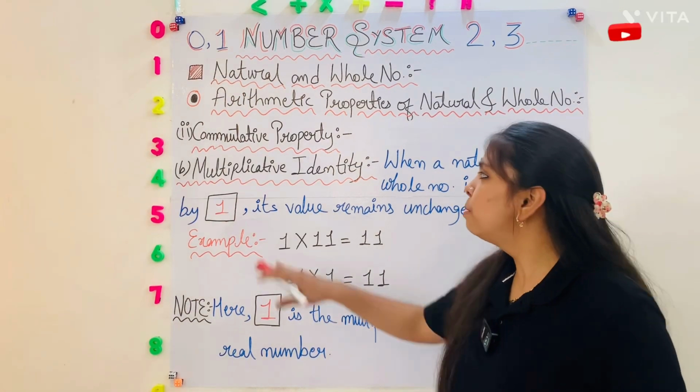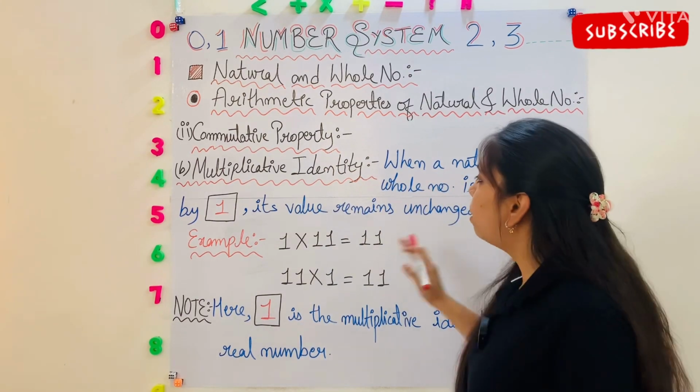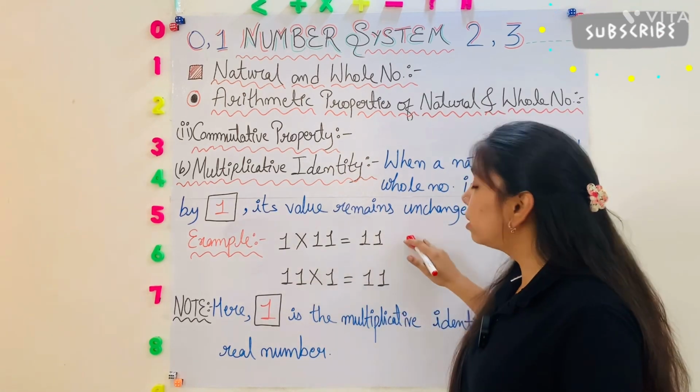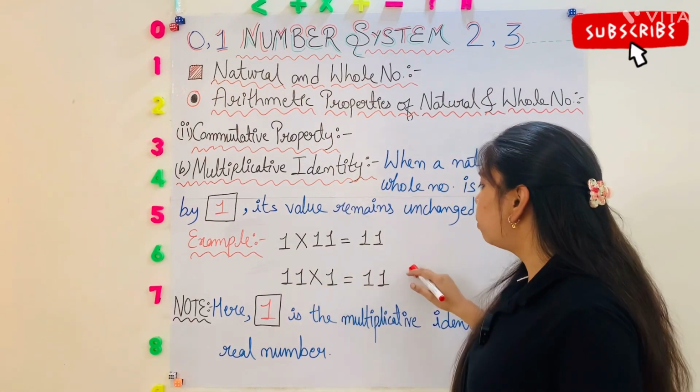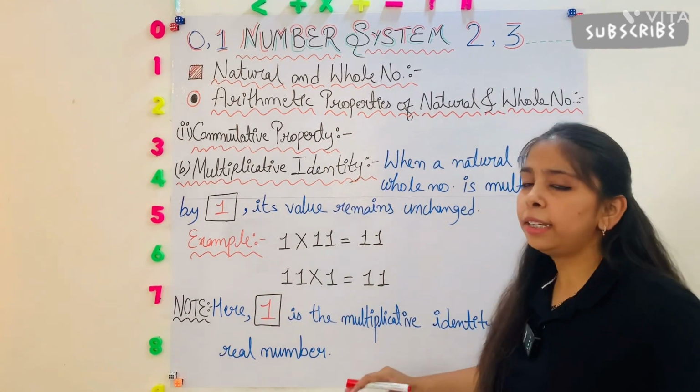Okay. Second is multiplicative identity. When a natural number and whole number is multiplied by 1, its value remains unchanged. For example, 1 into 11 is equal to 11 and 11 into 1 is equal to 11. Here 1 is the multiplicative identity of any real number.